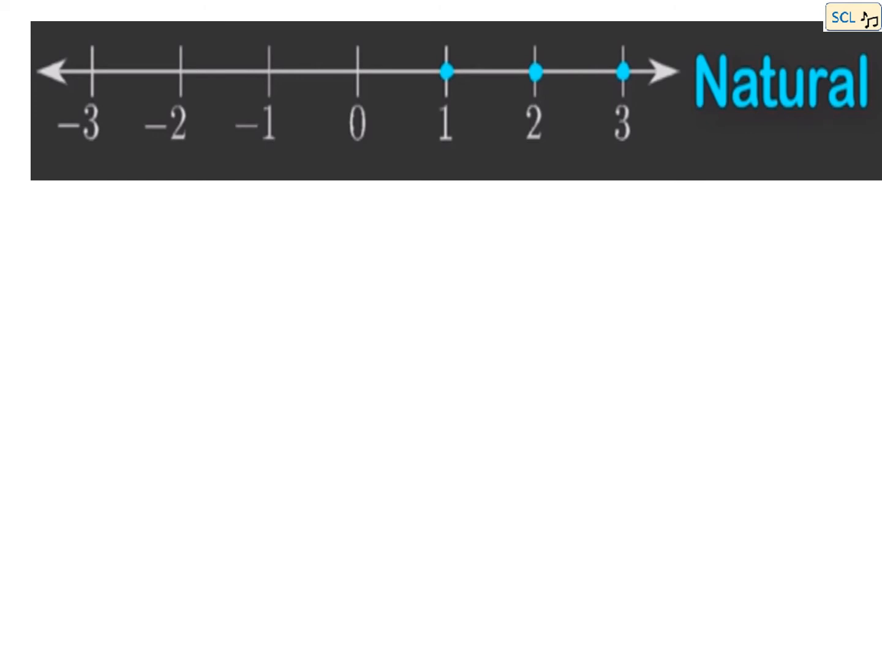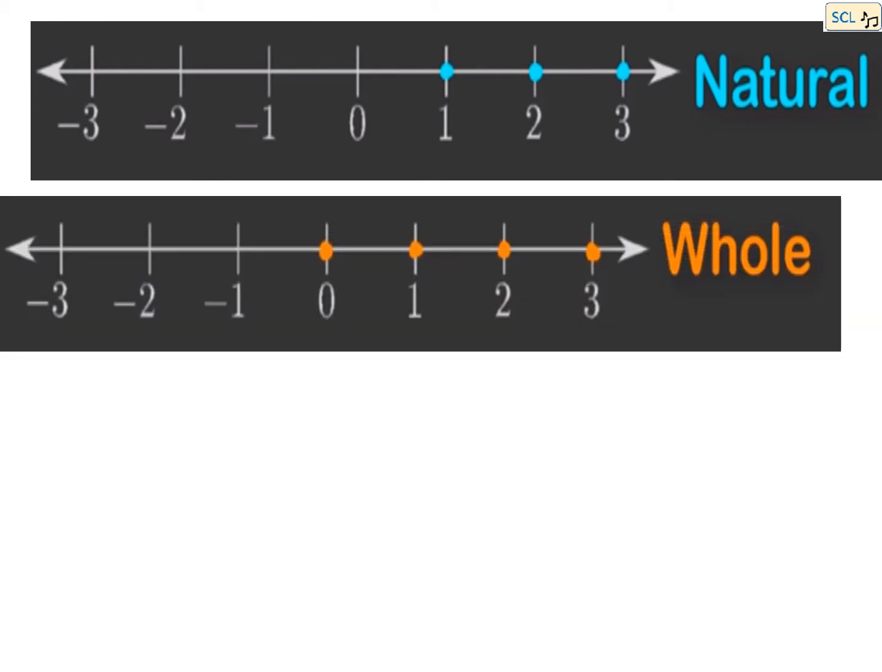Let us have a recap and see how do we show these all type of numbers on the number line. First were the natural numbers. Natural numbers, as we saw, they start from 1. So on the number line, natural numbers will be shown starting from 1. It can be 1, 2, 3 or so on. Next type of numbers are whole numbers. Whole numbers are all natural numbers and 0.